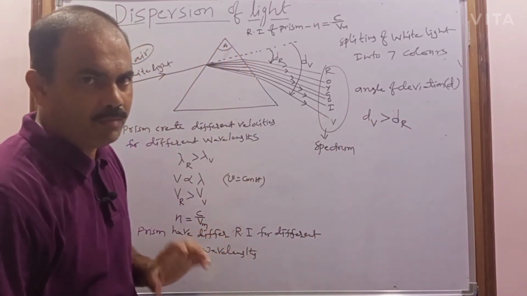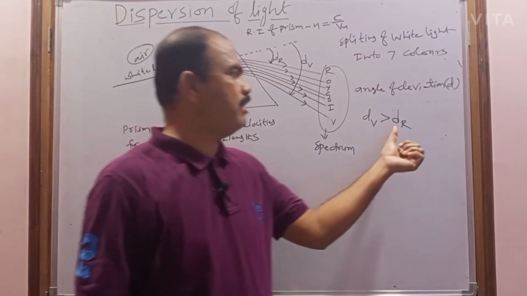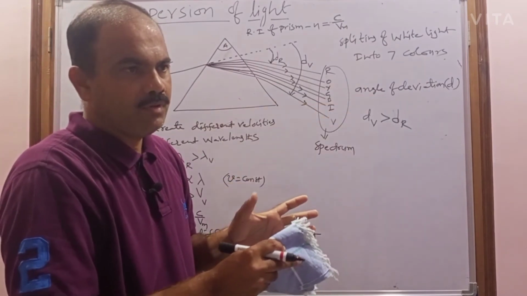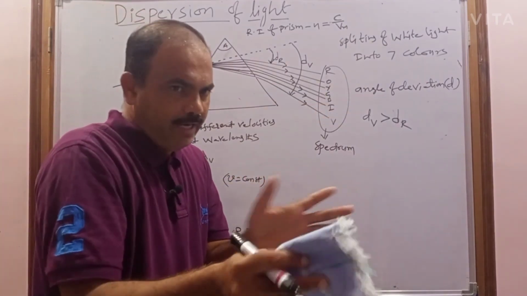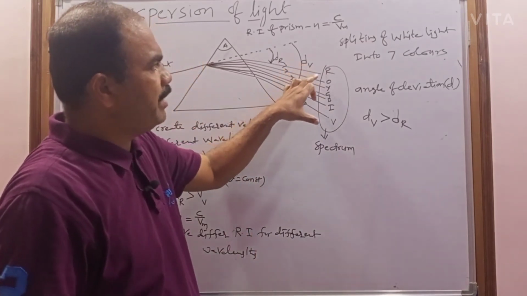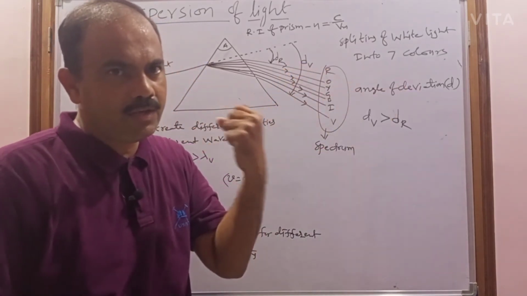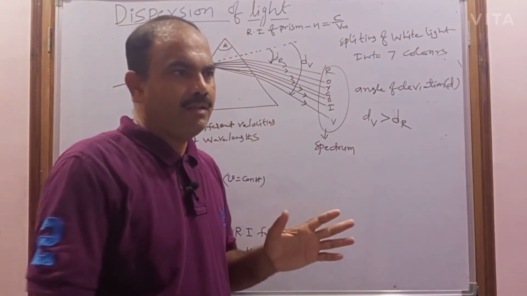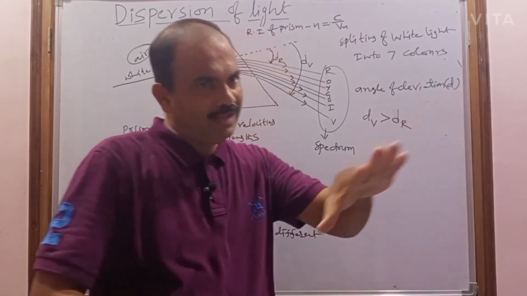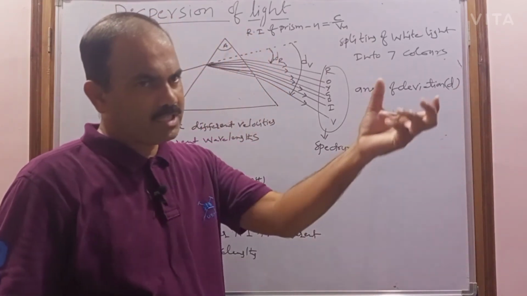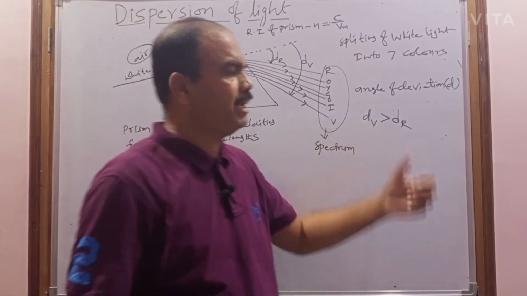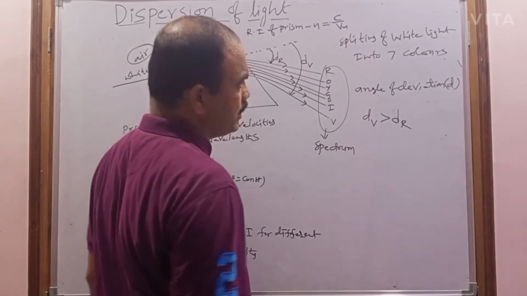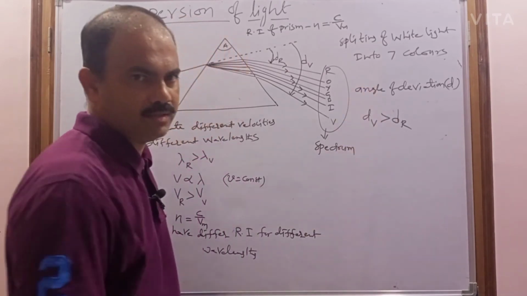So why will the red color be used as a danger color? Because the deviation will be less. When all colors are traveling through a medium, different colors will be bent differently, but the bending will be least for red. That's why it reaches the human eye in least time compared to all the colors. Where the bending is more, that color does not appear to us easily. Only which color will appear to us easily? The red color. Because of which reason? The angle of deviation is the least.